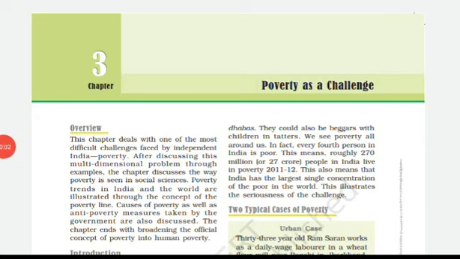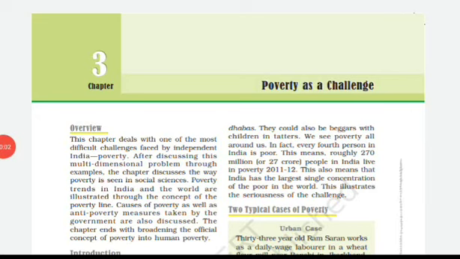From these two cases we can understand that poverty has a different dimension, different sides, different faces. Normally when we talk about poverty, we mean hunger and lack of shelter, but with this there are other dimensions.